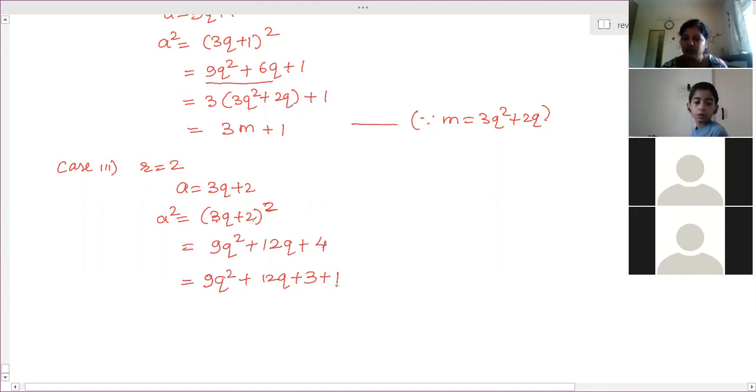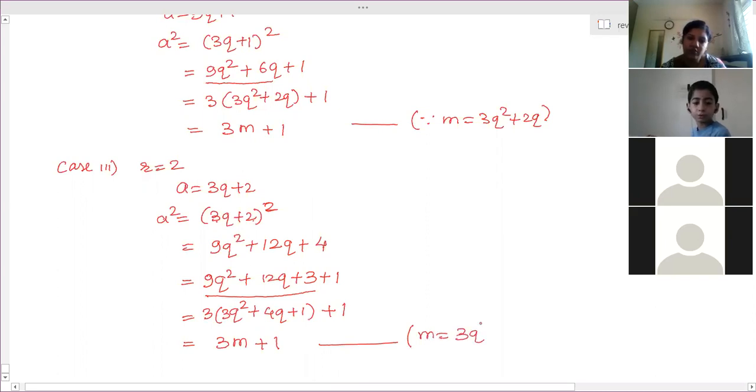The second number should be less than 3. So that way you have to divide it. Now take 3 common. So you will get 3 into (3q square plus 4q plus 1), and outside 1. So it is 3m plus 1. So m is the new quotient, where m is equal to 3q square plus 4q plus 1. This is a new quotient only we have taken: 3 into this quotient plus 1.